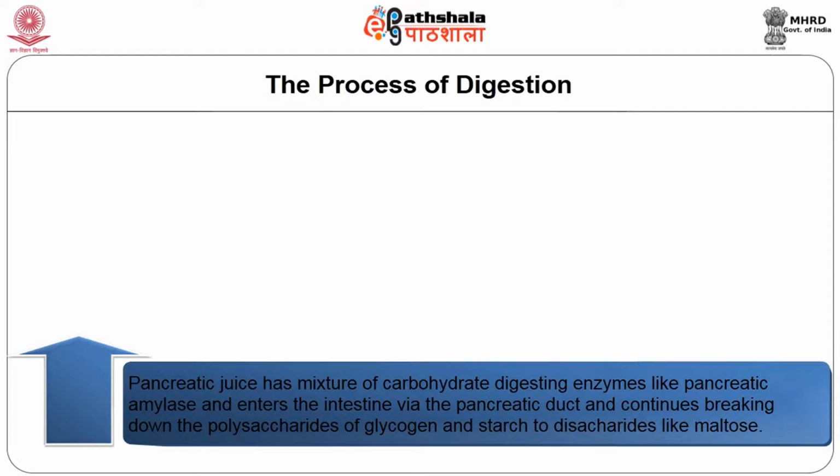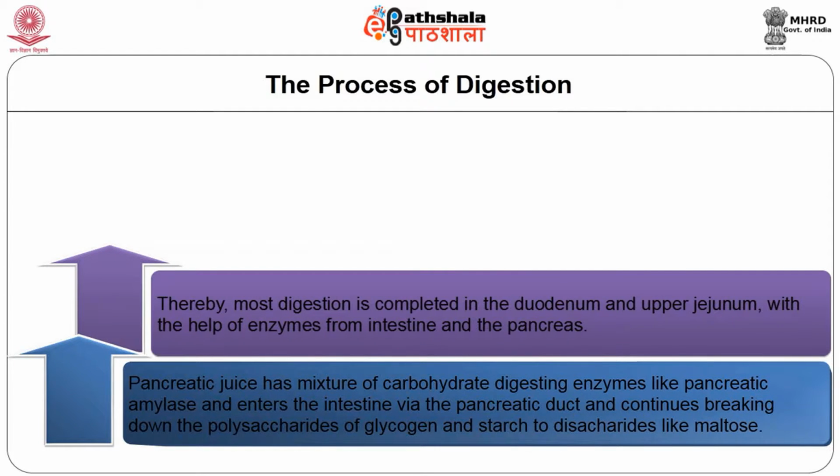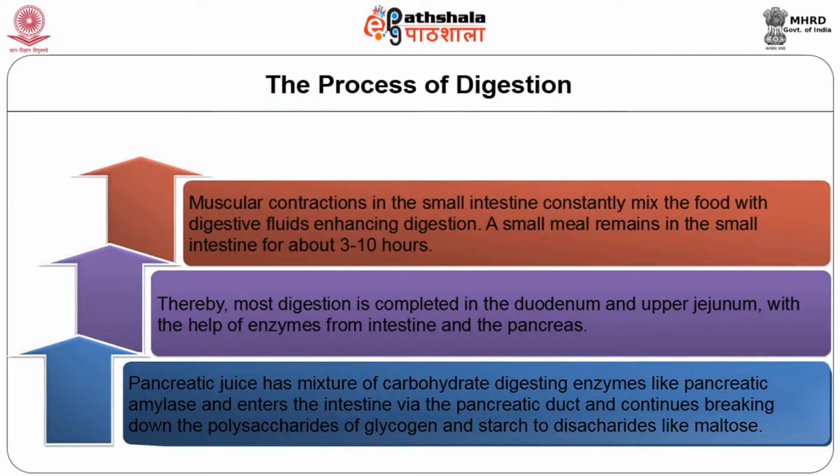The final step takes place on the outer membrane of intestinal cells. These specific enzymes dismantle specific disaccharides. Thereby, most digestion is completed in the duodenum and upper jejunum with the help of enzymes from the intestine and the pancreas. The muscular contractions in the small intestine constantly mix the food with digestive fluid, enhancing digestion. A small meal remains in the small intestine for about 3 to 10 hours.